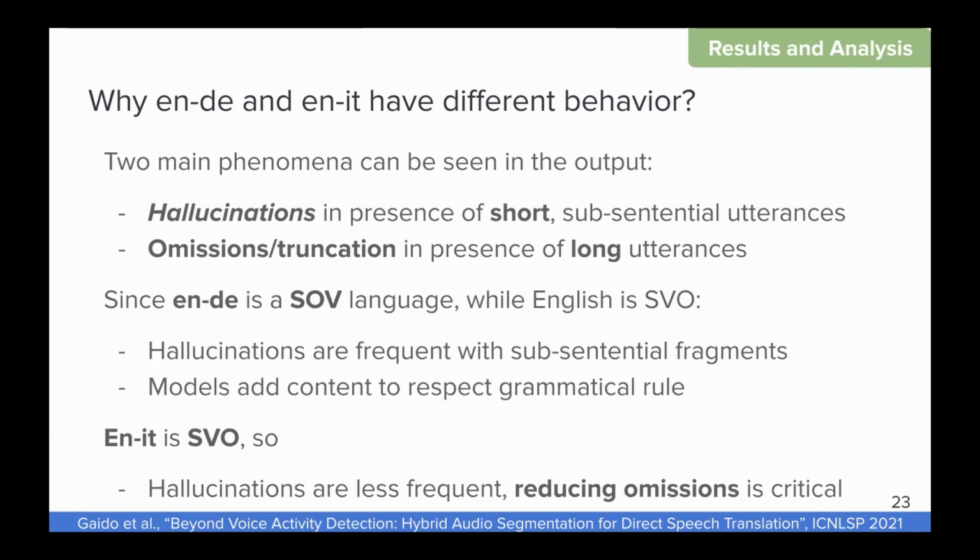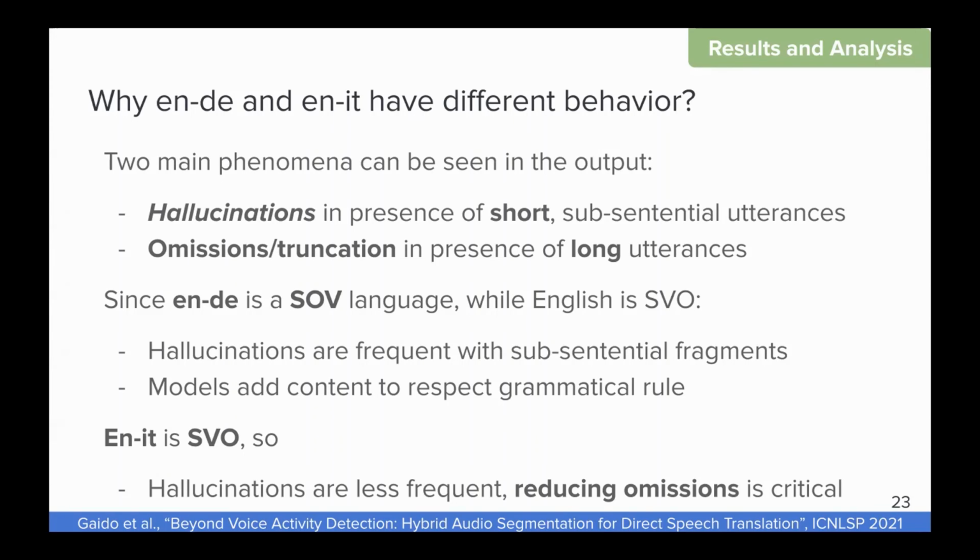And in English-German, being an SOV language, differently from English, which has first the subject, then the verb, and finally the object, hallucinations are more frequent because most of the time the model has to put something else to create a grammatical sentence, since the verb is in the very end. So models, in this case, usually add content to respect grammatical rules, while in English-Italian, being SVO like English, hallucinations are less frequent, and the omissions are the main problem.